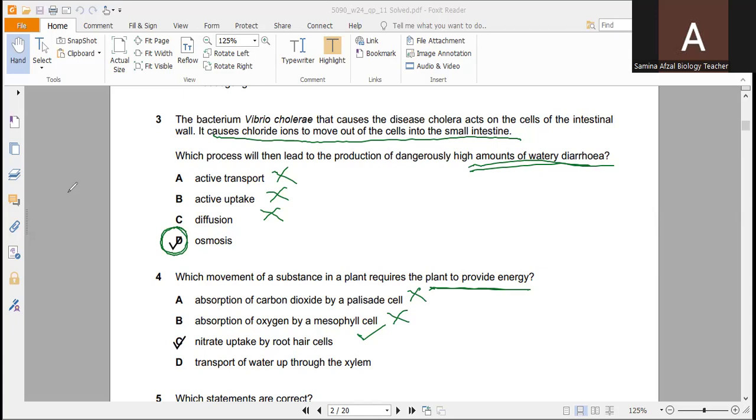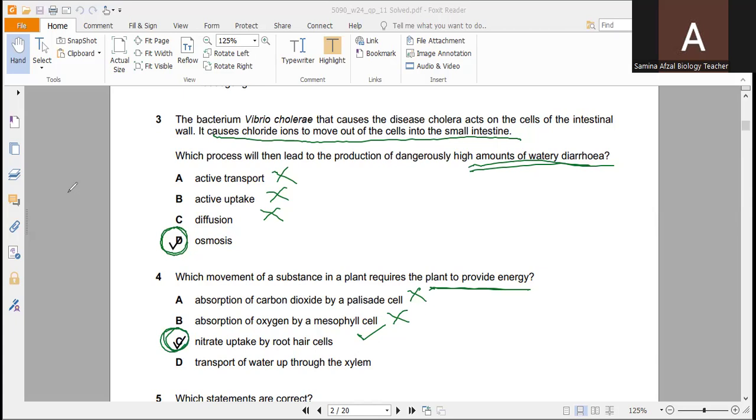And what is active transport? In which the ions move from lower concentration towards higher concentration, meaning against the concentration gradient, but for this purpose they need energy. So this is the correct option, in which nitrate ion uptake needs energy.